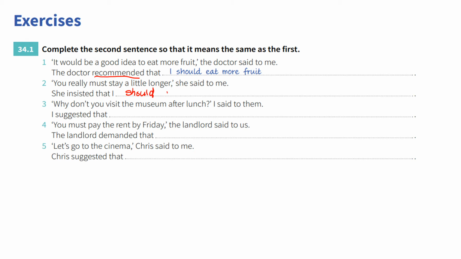I should stay, or I stay, or I stayed. But I'm not going to use three forms, just only one from now on. A little longer.